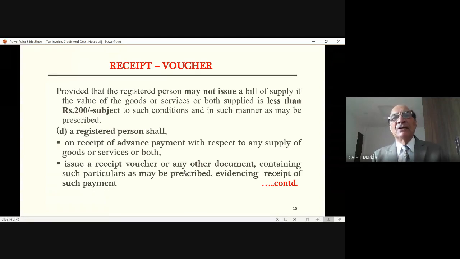That is the reason, since on services it is mandatory to pay the tax on receipt basis, whether you have supplied the services or not. Therefore, issue of receipt voucher is mandatory. Word used is a registered person shall. Again, the word is shall. On receipt of advance, he must issue a receipt voucher so that his liability can be accounted for.